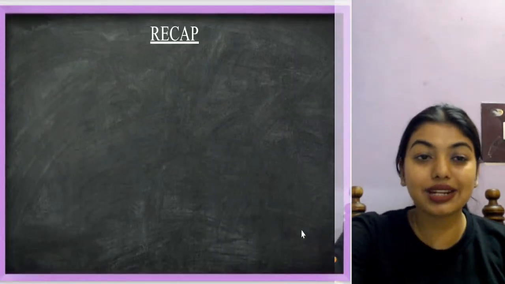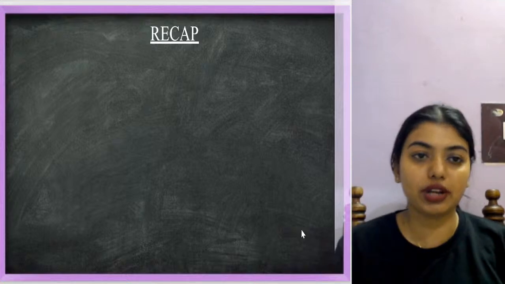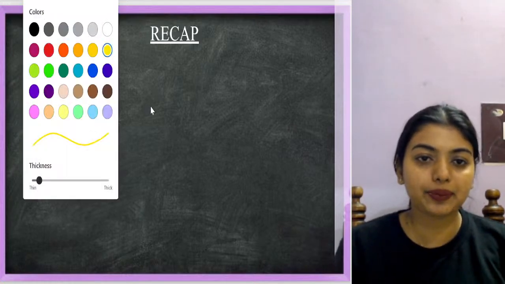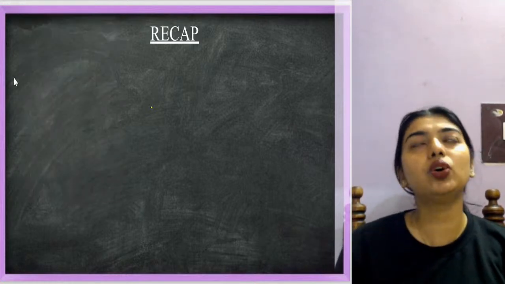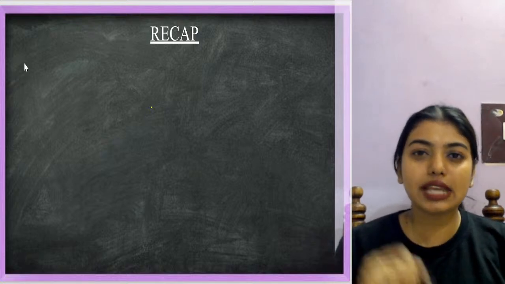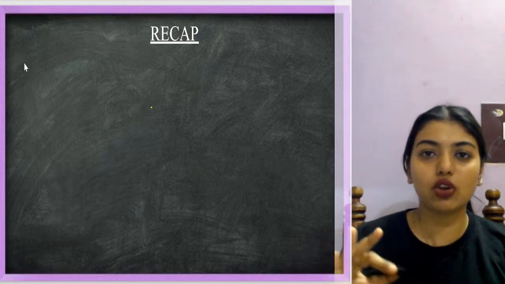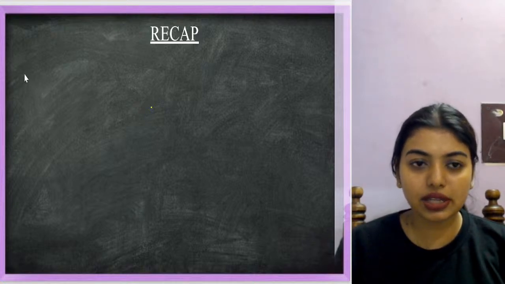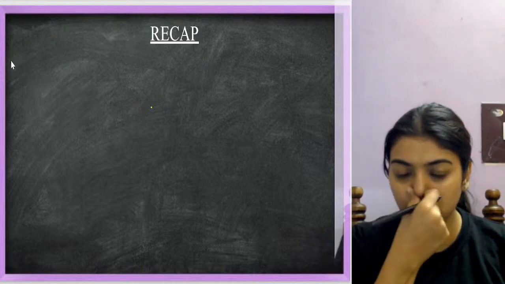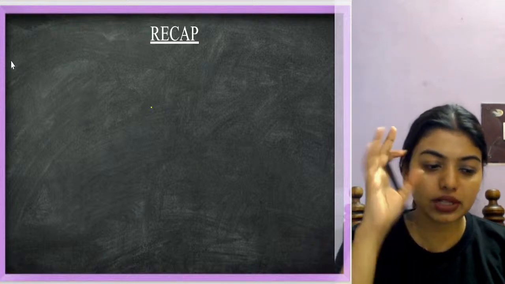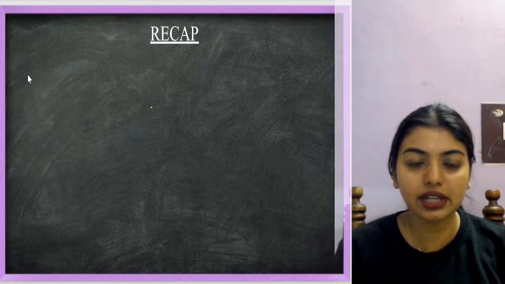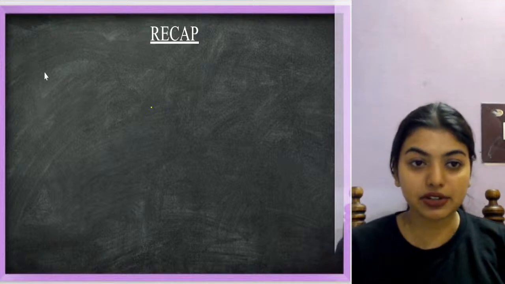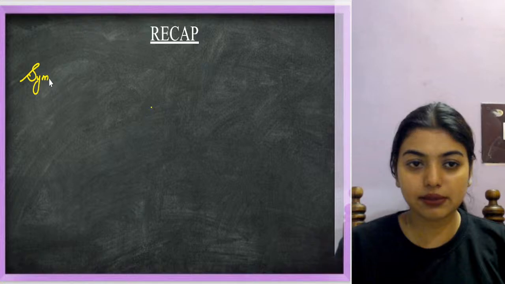Let's do a recap of what we just understood. Where do we start? Students, cellular level of organization, tissue level, organ level, that you understood. After that we did symmetries, and then triploblastic and coelomate. In the order that I remember, I'm going to write it. First we will start with symmetries.